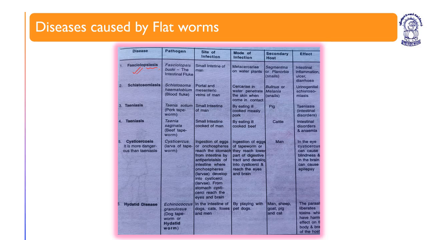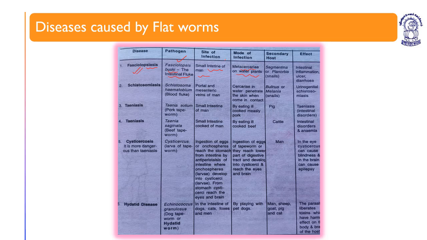Fasciolopsis. Fasciolopsis is caused by Fasciolopsis buski, the intestinal fluke. The site of infection is the small intestine of man. The mode of infection is metacercaria larva on water plants.